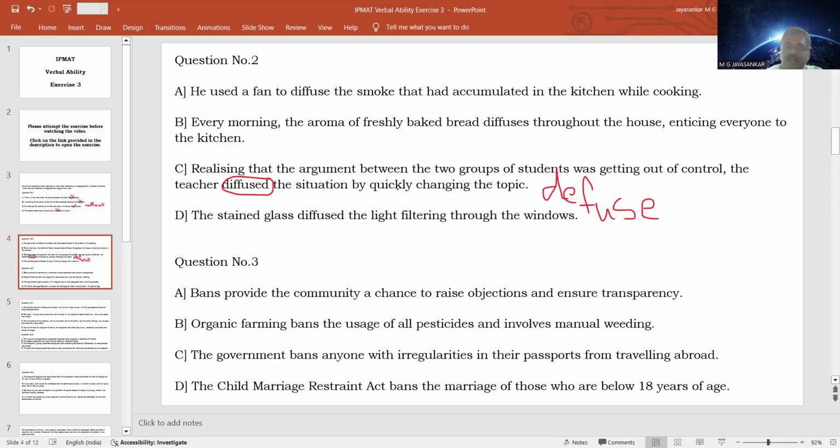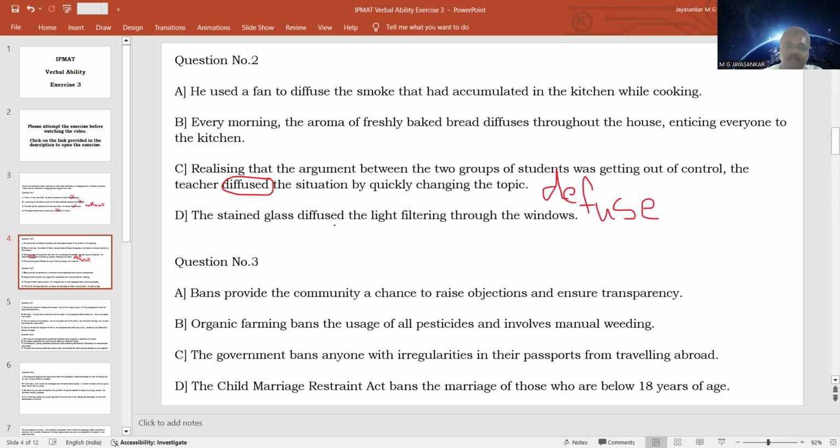So that word is defuse, D-E-F-U-S-E. So that is to bring something under control, to reduce the gravity of a situation. That is known as defuse. Here the proper word is not D-I-F-F-U-S-E but D-E-F-U-S-E. So this could be a probable answer.